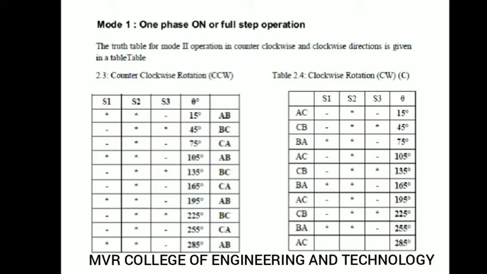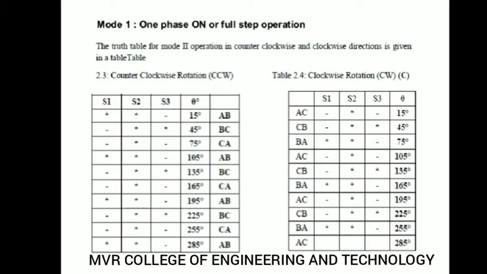S1 is off, S2 is on, S3 is on, next you will get theta angle of 45 degrees. Look carefully, I am repeating again: S1, S2, S3 and theta angles. The star symbol represents the on condition, and the minus symbol represents the off condition. S1, S2 on means A dash is on, B dash is on.